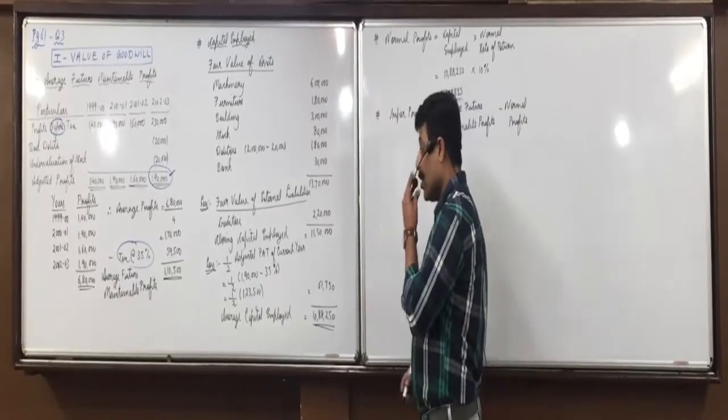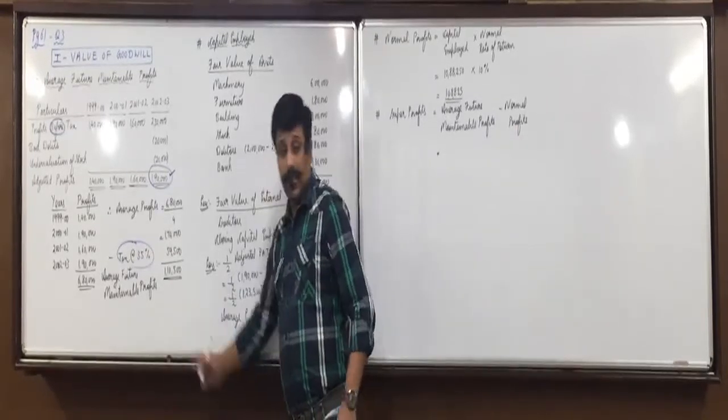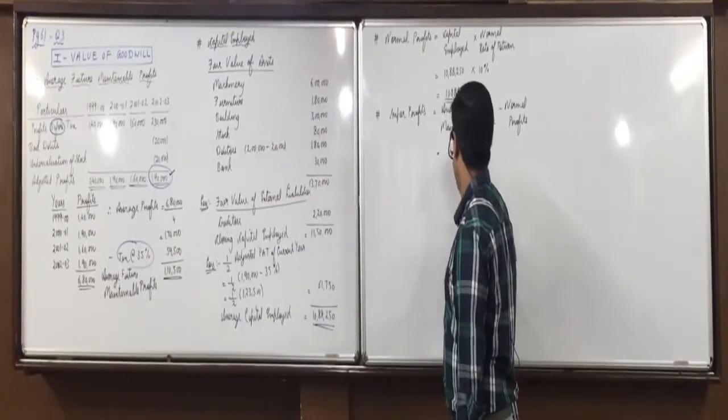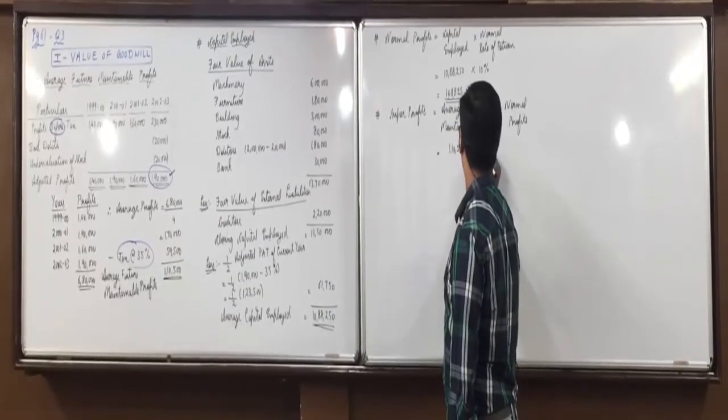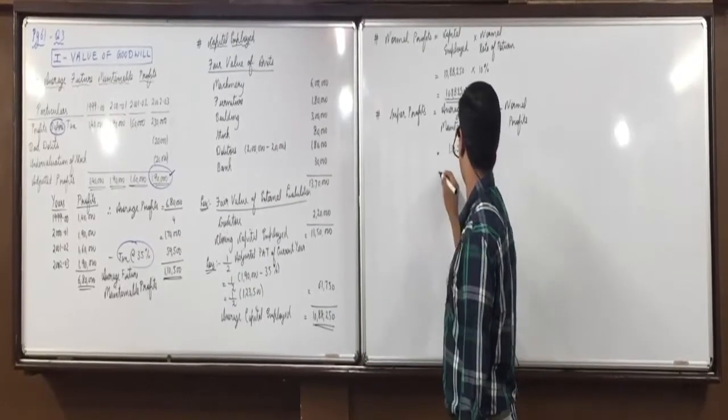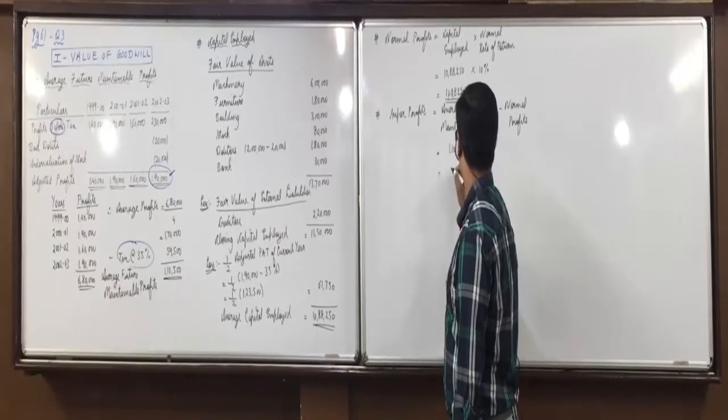Average future maintainable profits are 1,10,500 minus 1,08,825, so super profit is 1675.